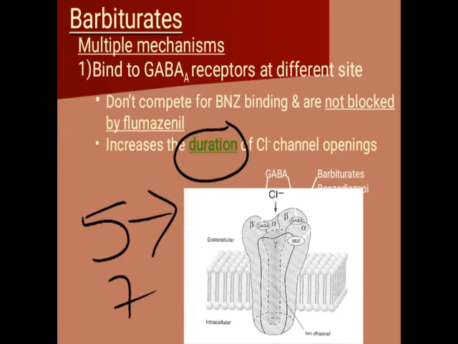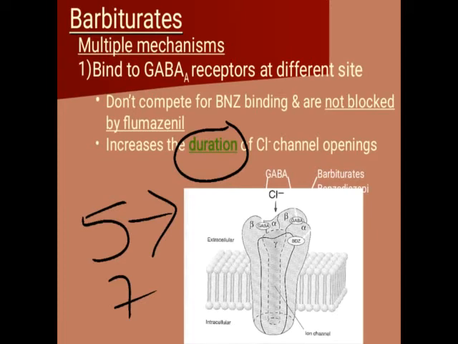And as we have discussed, when the nerve membrane is in the hyperpolarization state or polarization state, it is the resting state, so there is no transfer of nerve impulses from one cell to another cell. So when more chloride ions enter into the cell, it results in hyperpolarization, which stops the transfer of nerve impulses.